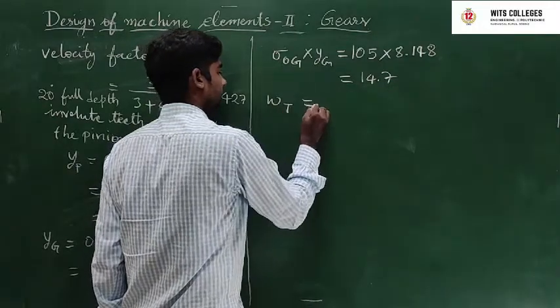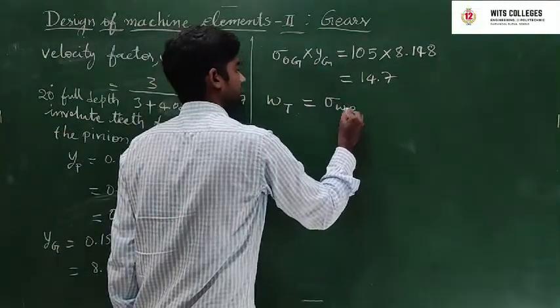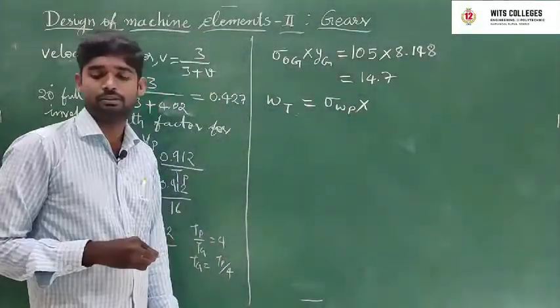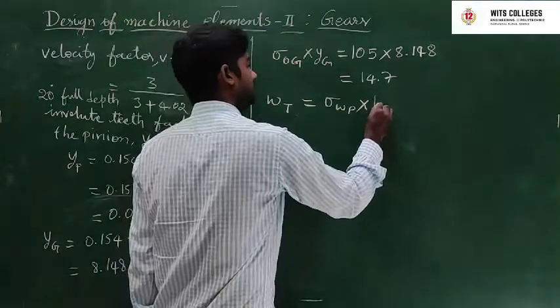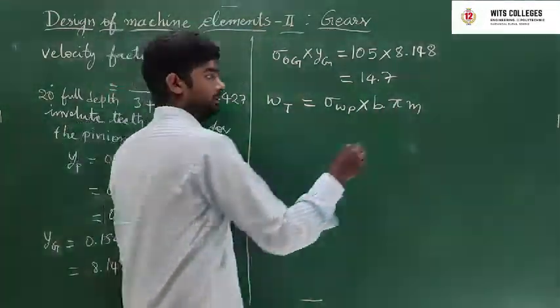Next, tooth working load. Working stress WT is equal to sigma OP into Cv into B into pi M into YP.